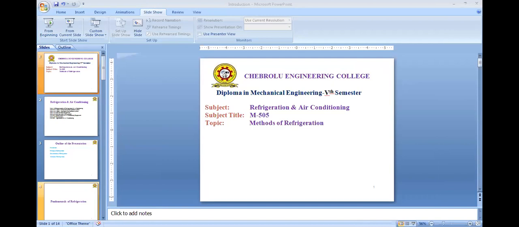This refrigeration, this cooling, is produced in three ways: melting of a solid, sublimation of a solid, and evaporation of a liquid. So to produce these effects, certain machineries are used, and hence this method is called refrigeration. Means by using machineries, we are cooling to a temperature lower than the surroundings. This method is known as refrigeration.